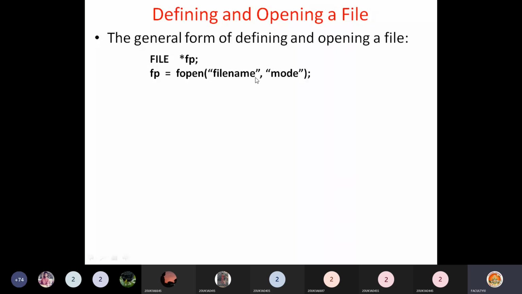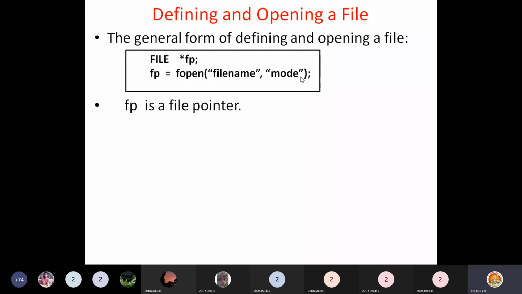The first argument is the file name. You pass which file you want to create newly, or if you want to open an already existing file, give that file name here. You have to give it in double quotes because the file name is a string, comma. Then the second argument is mode. That means in which mode you want to open: for reading, or for changing the contents or writing data into the file. You have to tell that to the compiler. The second argument indicates that. We'll see that. Defining and opening a file can be done by using the fopen function.